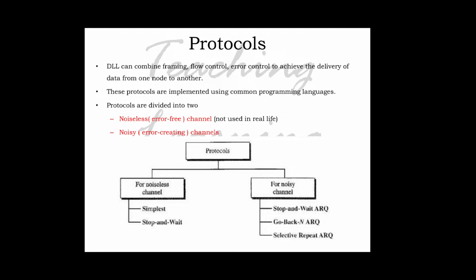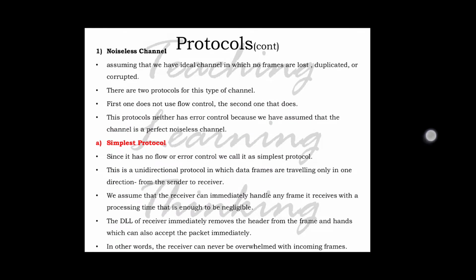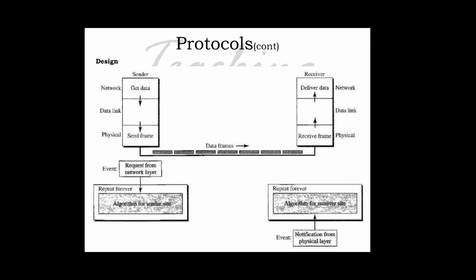As we discussed yesterday, these are the noisy channels. That means we are considering flow controller and error control in this channel. Also you need to remember that we are only considering a unidirectional one, and one at a time only: a sender sends to the receiver, or the receiver sends back an acknowledgement to the sender. So this is the condition that we are using. So we can go to the video and start the section.